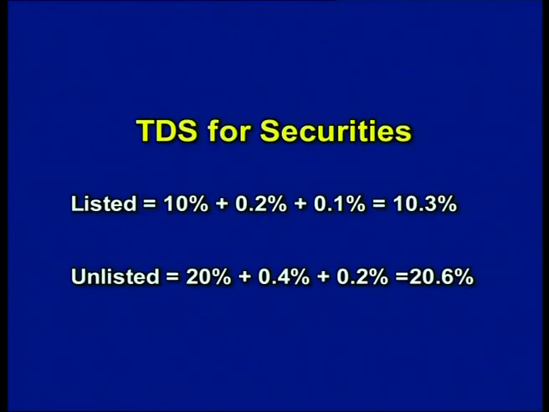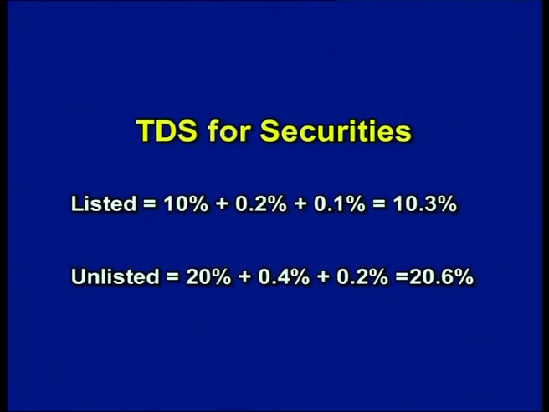Now, there is a separate treatment for each of these categories of securities. When it comes to a security that is exempted from tax, it is not included in the total income. There ends the matter. But when it comes to tax-free security, tax-free securities are issued either by the government or by commercial companies, and the rate of tax on security that is listed in the stock exchange is 10%, and secondary and higher education cess coming to 3% of 10%.